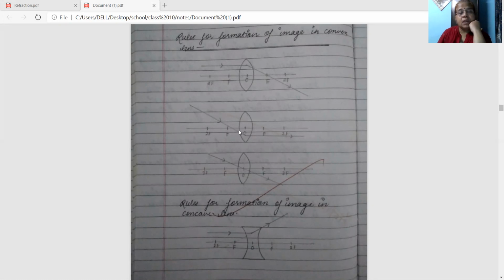Second, if a ray of light passes through focus of a convex lens, after refraction, it will become parallel to principal axis. Now, third rule is, if a ray of light passes through the optical center of convex lens, after refraction, it will pass through it along the same path.